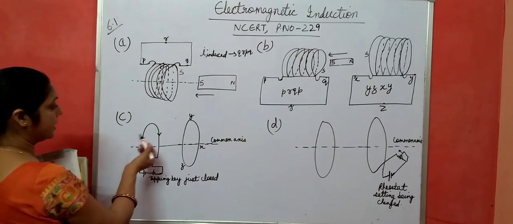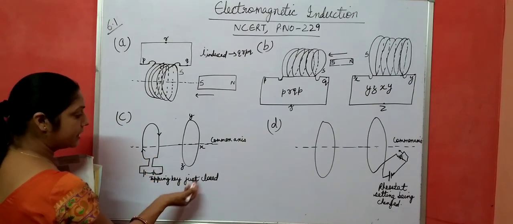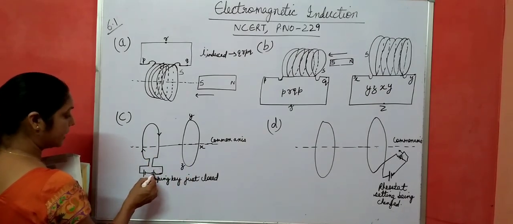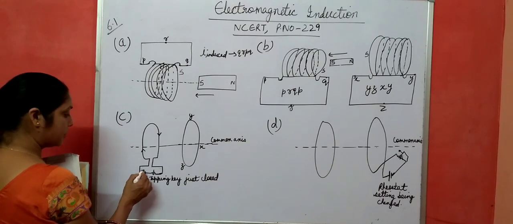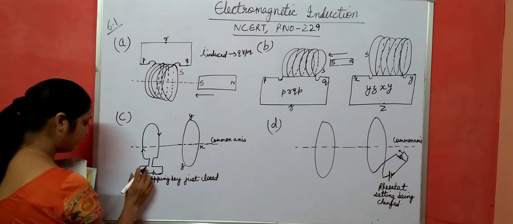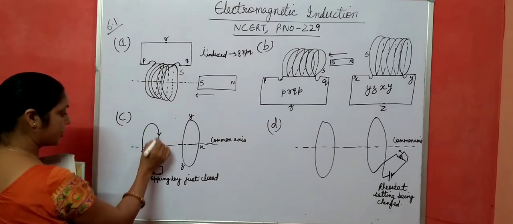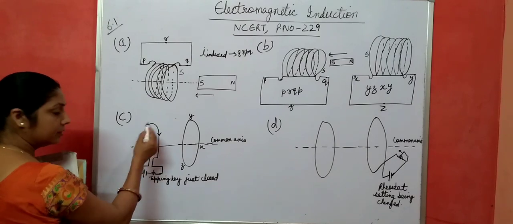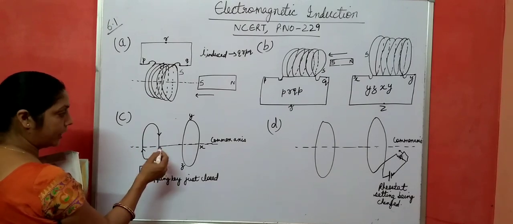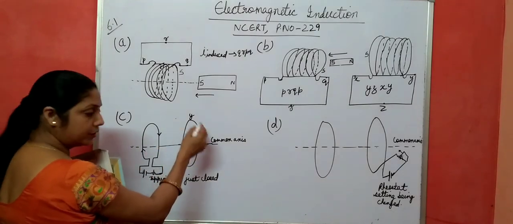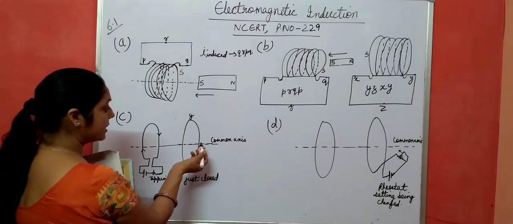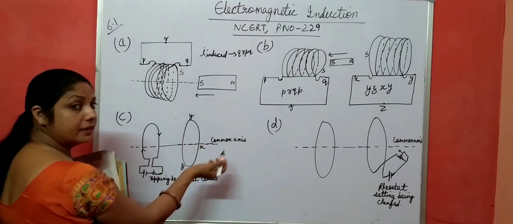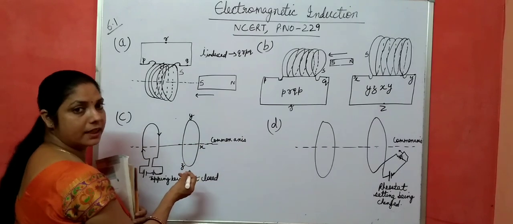Okay, still this C part, tapping key just close. If you close the key, current starts flowing. This is the positive terminal. Sorry, this is the positive terminal. This is negative. Current starts flowing in this direction. So, due to this increase of current in this coil, EMF is induced in this one also due to increase of magnetic flux, and the direction of induced current is such that it tries to oppose the cause.